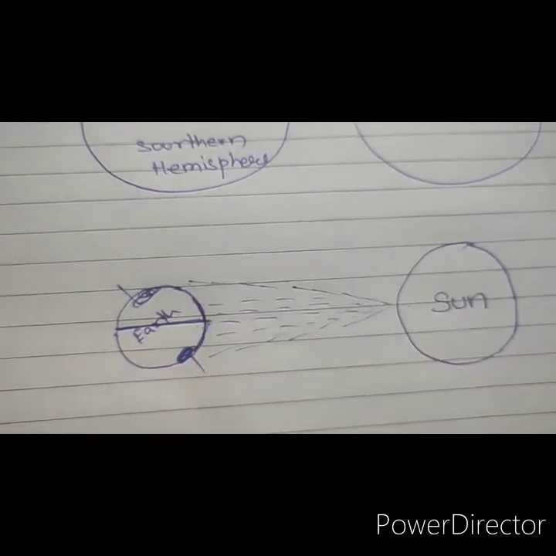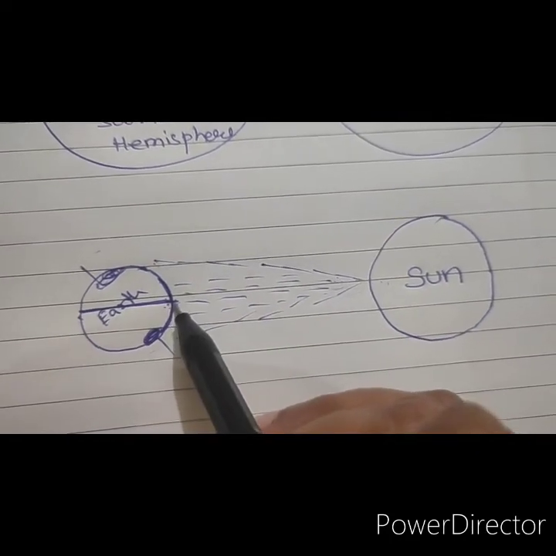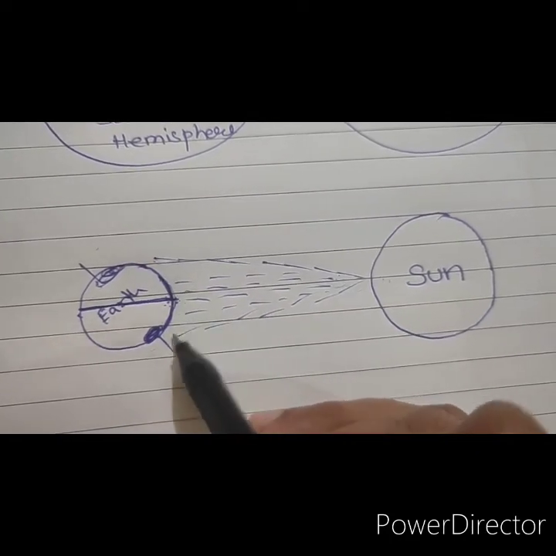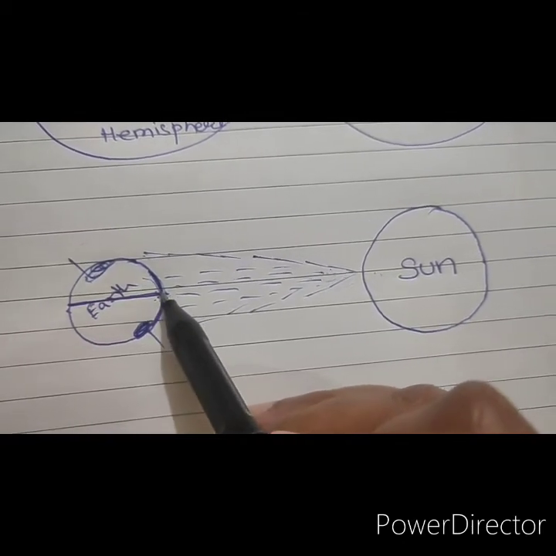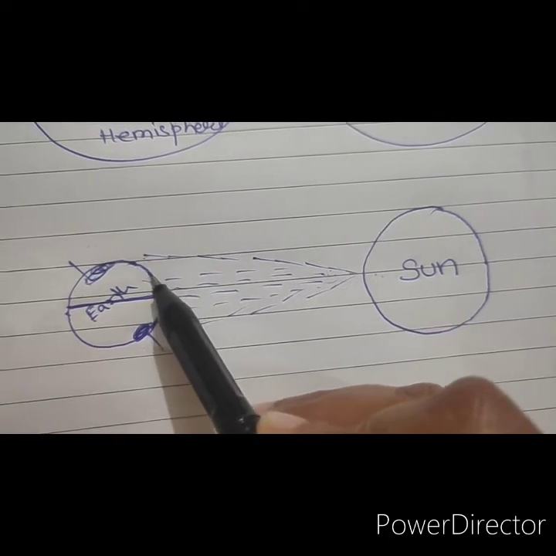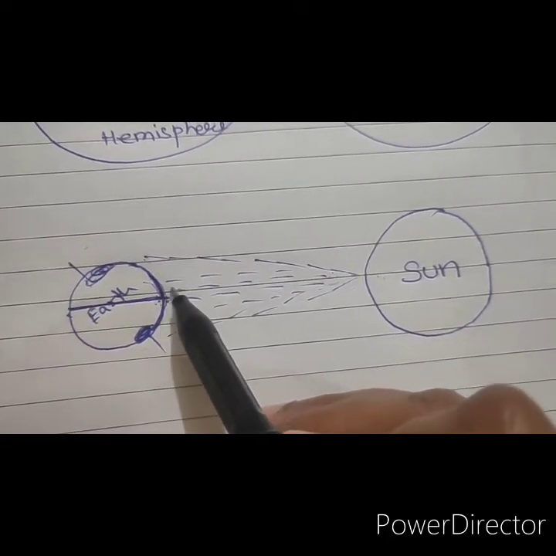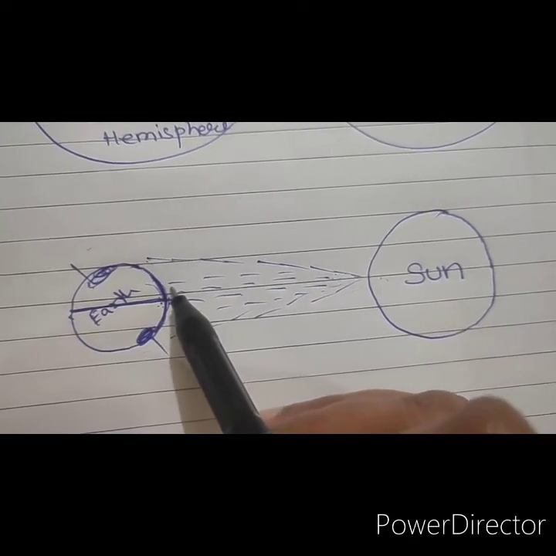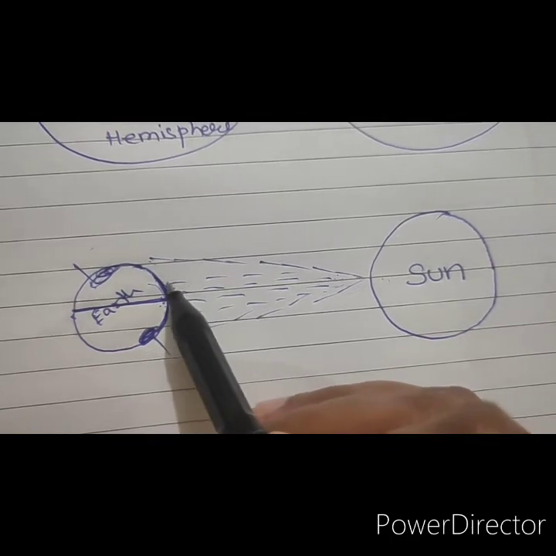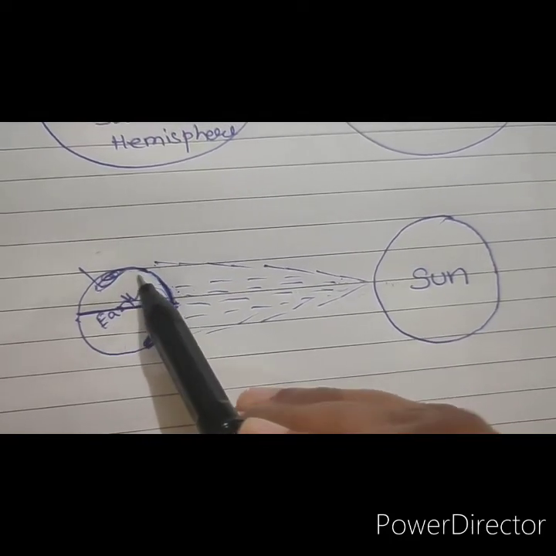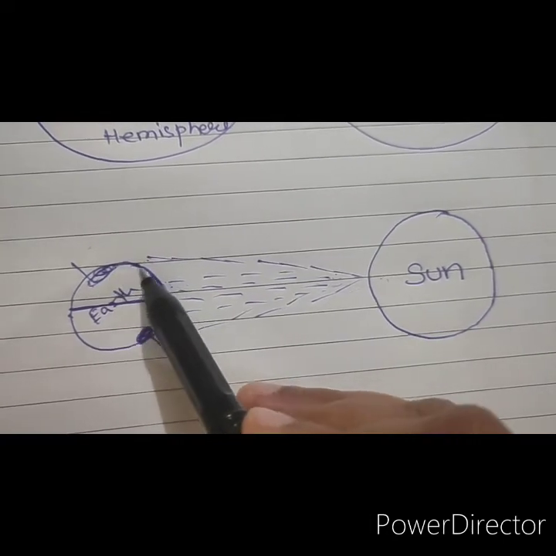As we move away from the equator, the curvature of the earth increases, meaning the earth starts curving from here. The sun's rays fall on the earth at a slanting angle, and these parts of the earth are farther away from the sun.